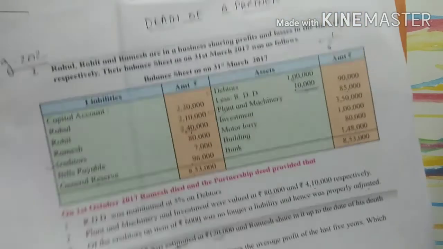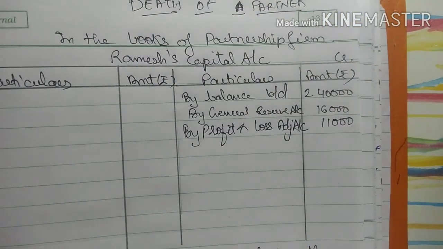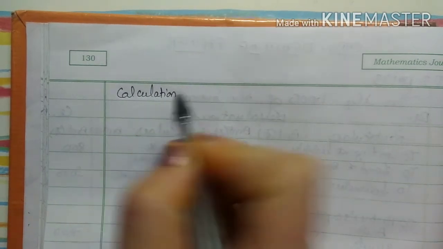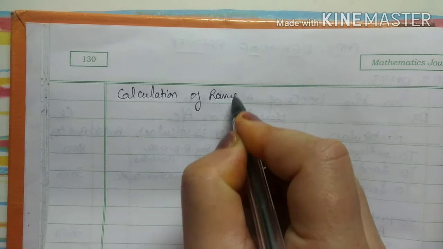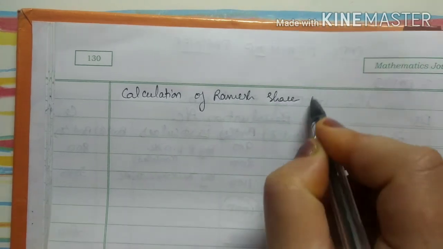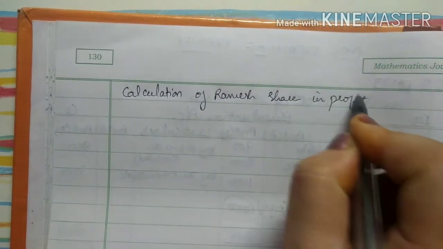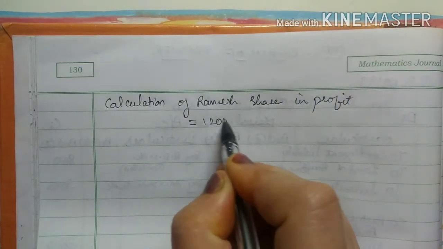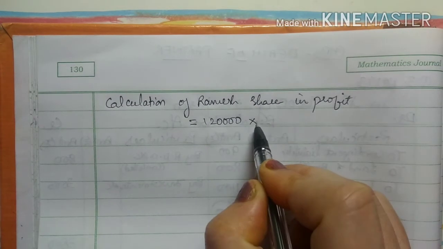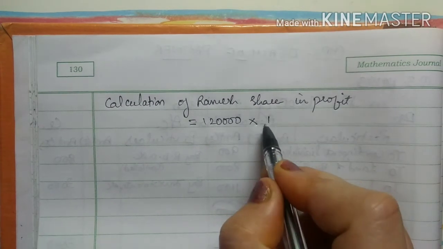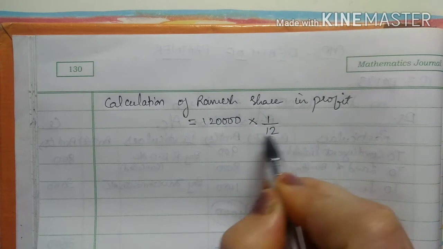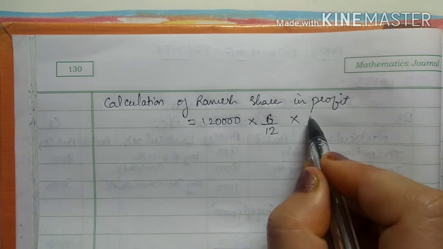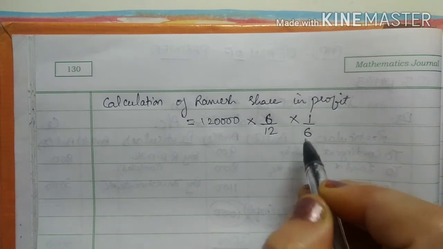Right? So now we will do the working note for this. Now see, calculation of Ramesh share in profit. So for this, what we will do, see, 1,20,000 is the last year profit, right? Out of which he has worked only for 6 months. So this is for 12 months, out of which he has worked for 6 months, and his share is how much? 1/6, right?